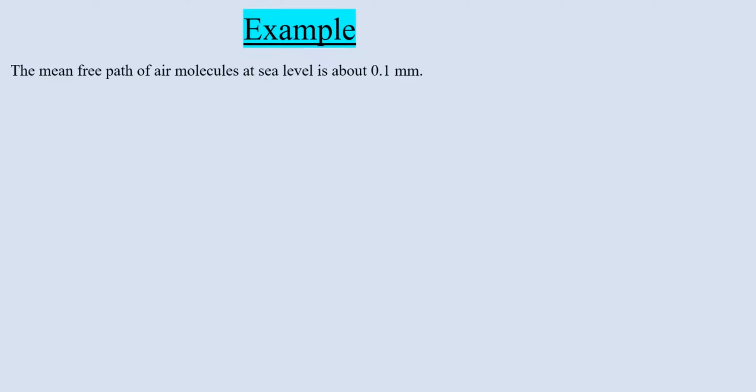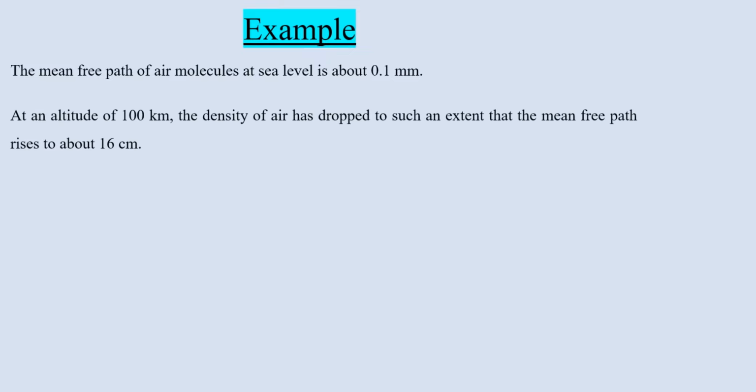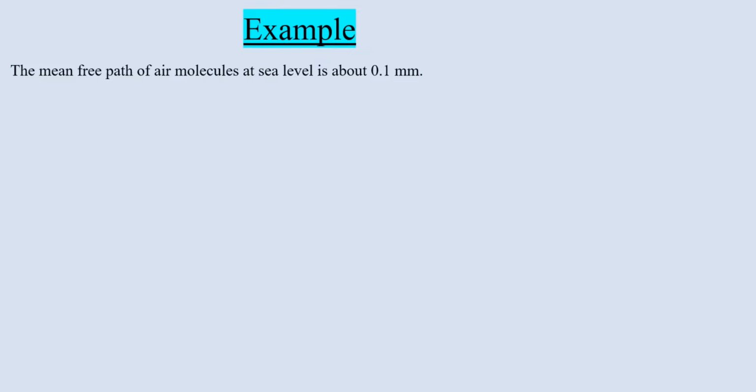Now we move to examples of the mean free path, to see how the mean free path is different in different cases. Now we can take one example which gives you the idea of how the mean free path is different for the same gas. For example, the mean free path of air molecules at sea level is about 0.1 millimeter. It is measured and it is 0.1 millimeter.